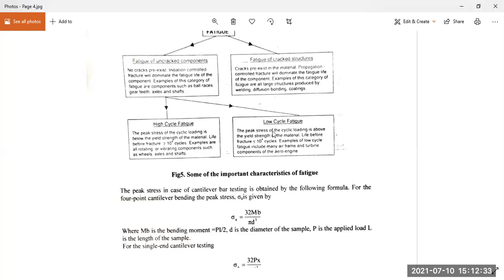In low cycle failure, the peak stress in the cyclic loading is above the yield strength of the material, and the life before fracture is less than or equal to 10 to the power 4 cycles. Here the peak stress should be above the yield strength, and the cycle life before fracture is less than 10,000 cycles. But if the peak stress is below the yield strength, then it is called high cycle fatigue.